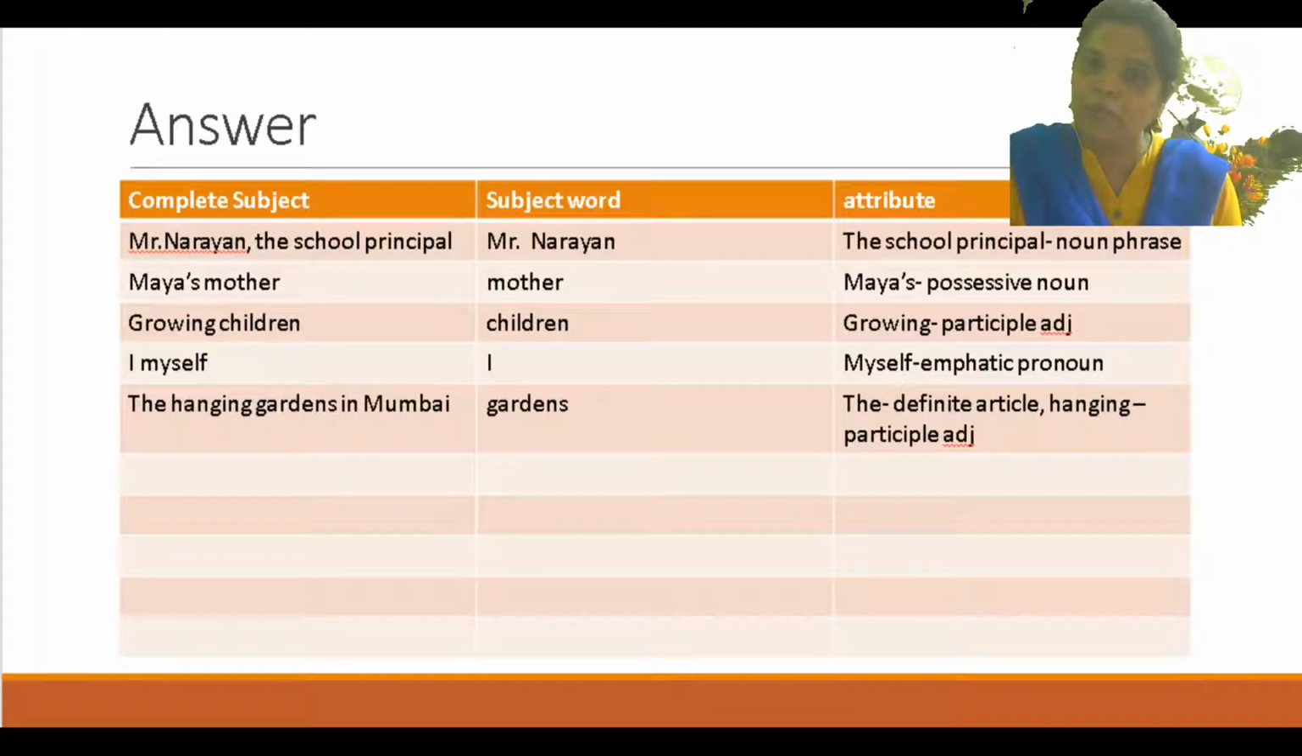And attribute क्या है? Growing. What is this? Participle adjective, because the ing form is there. Remember this? I think everybody remembered. I have already taught you in 7th class, isn't it? Growing, barking dogs, flying birds. Remember? Yes. So growing is the participle adjective, and growing children is the complete subject, and children is the subject word.